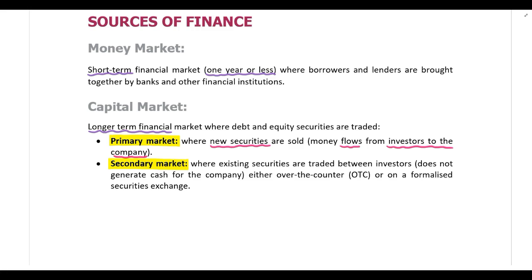On the other hand, the secondary market is not where companies sell new securities for the first time, but where existing securities are traded between investors. So this is where investor A sells to investor B. And it's important to note that this does not generate cash for the company. Right.